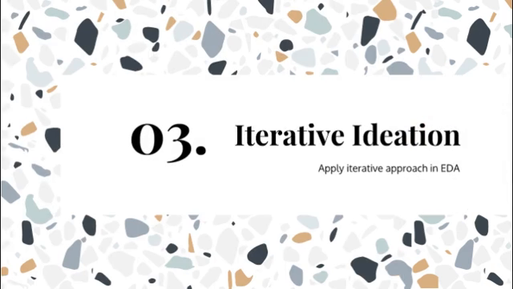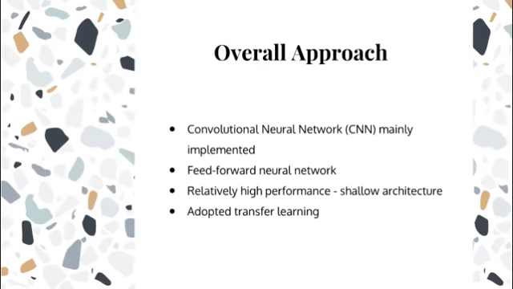Now, we'd like to talk about iterative ideation, that is, applying iterative approach in IDA. Convolutional neural network, CNN, is implemented in our experiment. This is because CNN, a feed-forward neural network, is well known for its relatively high performance for such a shallow architecture. We also adopted transfer learning, a machine learning method that uses a network pre-trained on one dataset to solve the classification task on another dataset. These approaches are commonly used in many different computer vision tasks, such as image classification. Each of the methods is evaluated against the validation data.